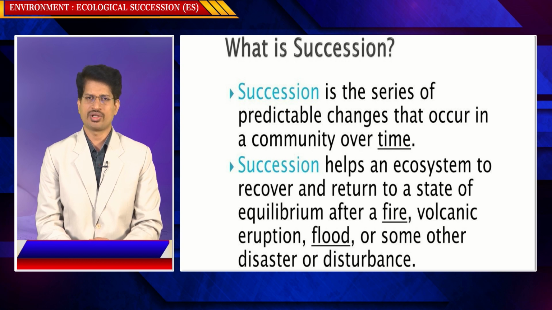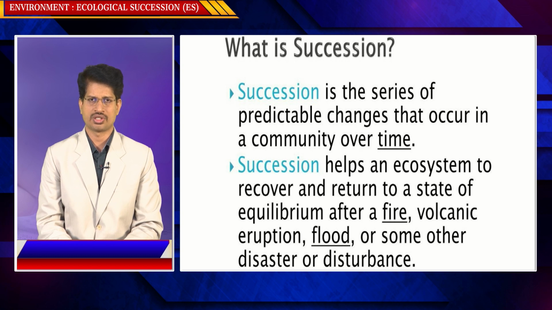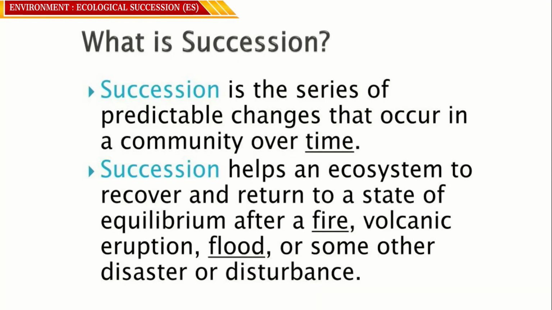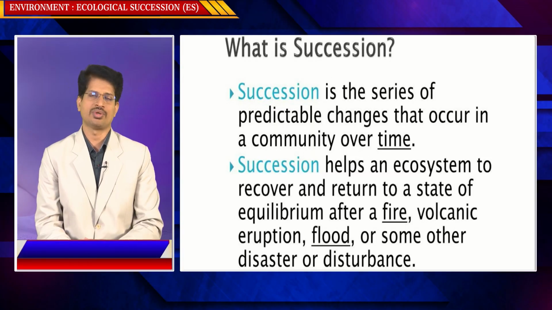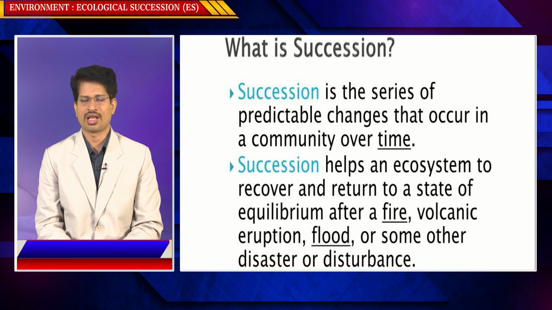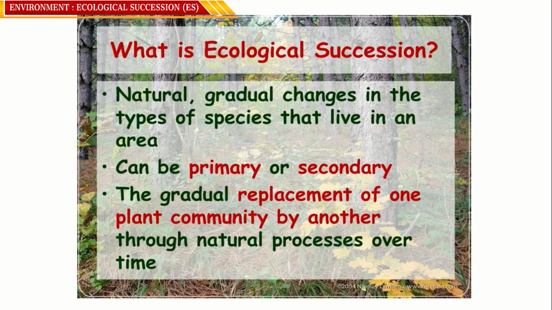The difference between primary succession and secondary succession is, in the case of primary succession, there are no pre-existing life forms. In the case of secondary succession, it happens when the existing ecosystems or habitats are destructed. There are pre-existing life forms, but they have been destructed because of certain calamities, might be caused by nature or man-made.